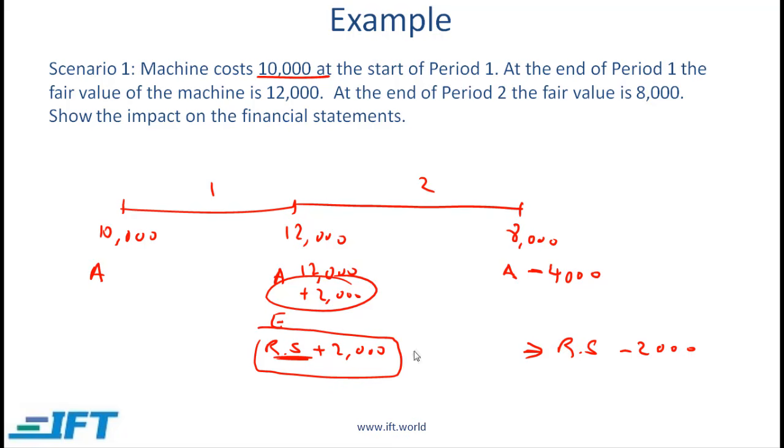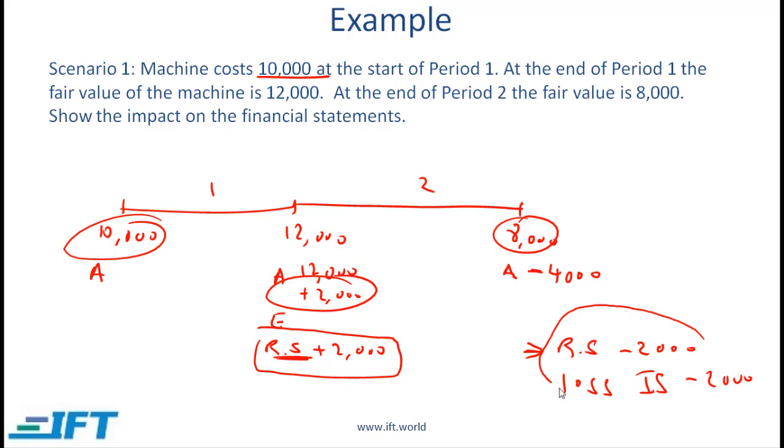And then the additional 2,000, the difference between 10,000 and 8,000, that is shown as a loss on the income statement, 2,000, and then this flows through retained earnings, which also reduces equity. The overall impact would be that equity would be down by 4,000.